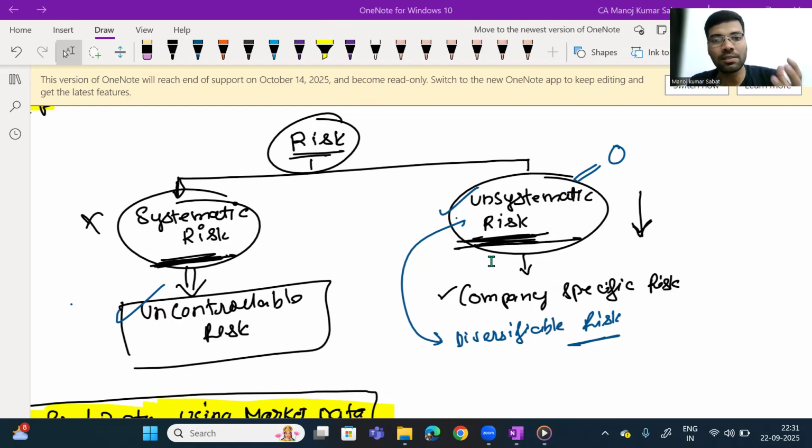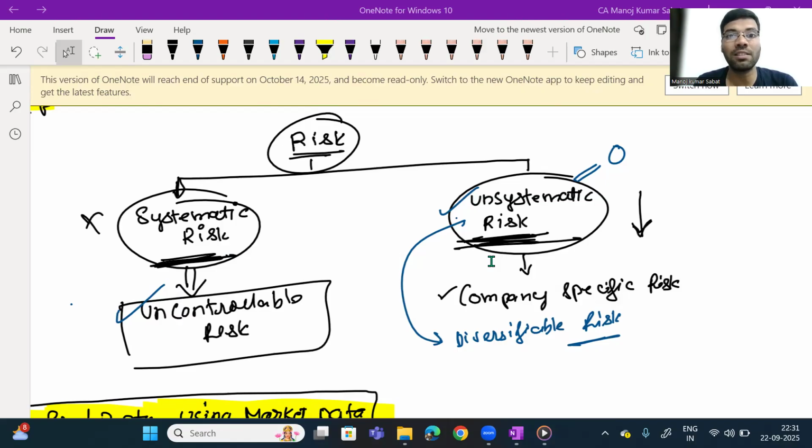Systematic risk comes from changes in those environmental factors which are common to all business organizations. For example, say the changes in the repo rates by RBI. Do you think that it is a company specific risk? Is it applicable to a single company? No, it is applicable to all the companies in the economy. Is the company's business affected? Yes. Why? Because the interest rates of the banks change, due to which the cost of debt may change.